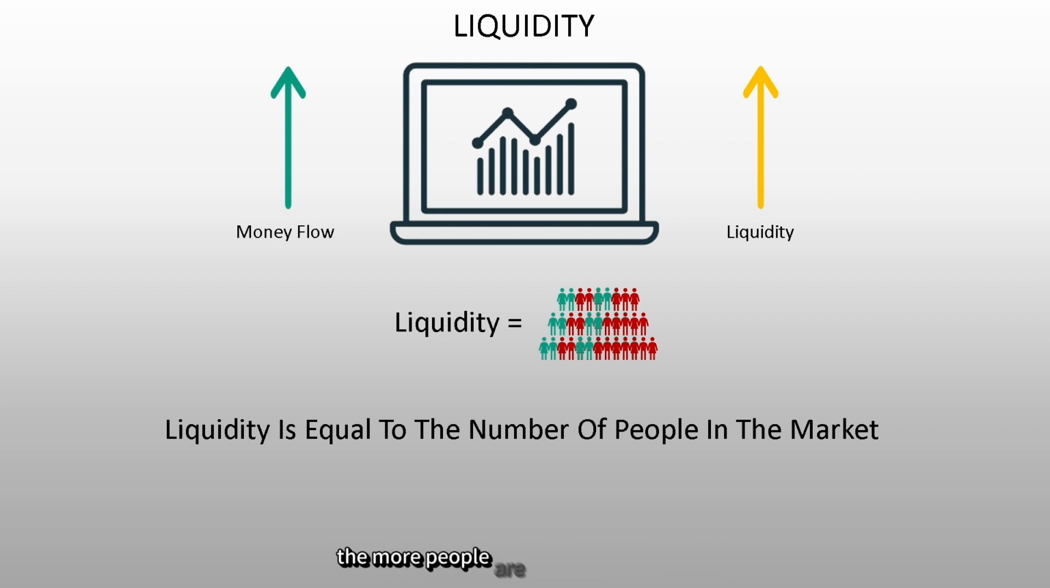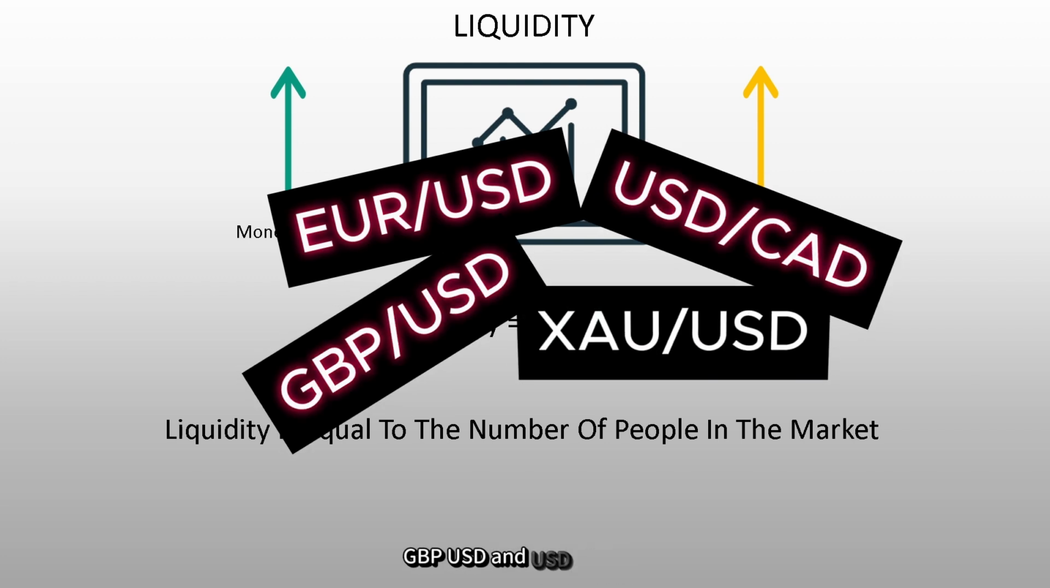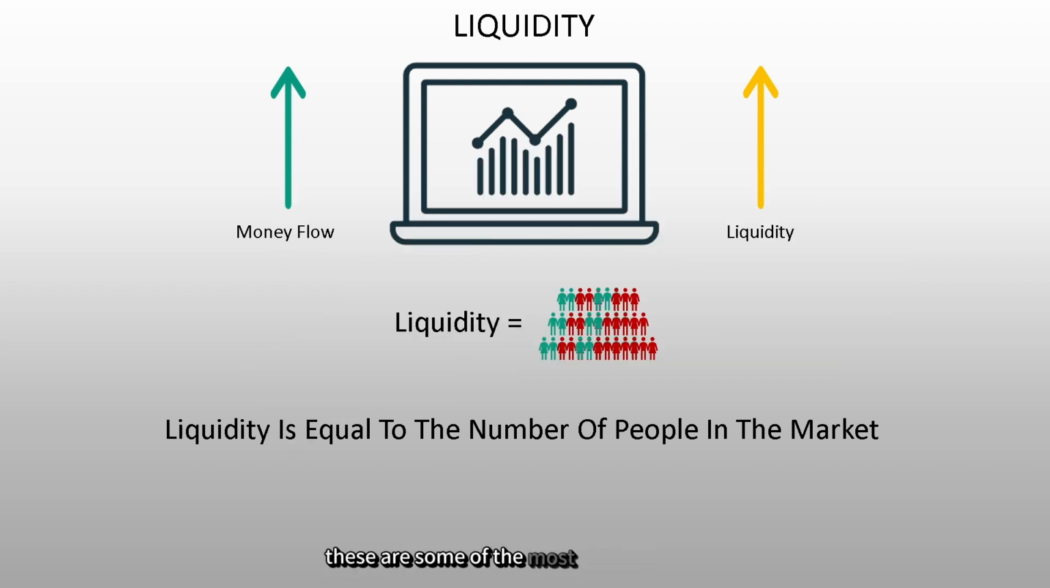The more people are in a pair or a market, the higher the liquidity will be, like EUR USD, USD CAD, GBP USD, and USD Gold. These are some of the most liquid pairs. So let's start the video.